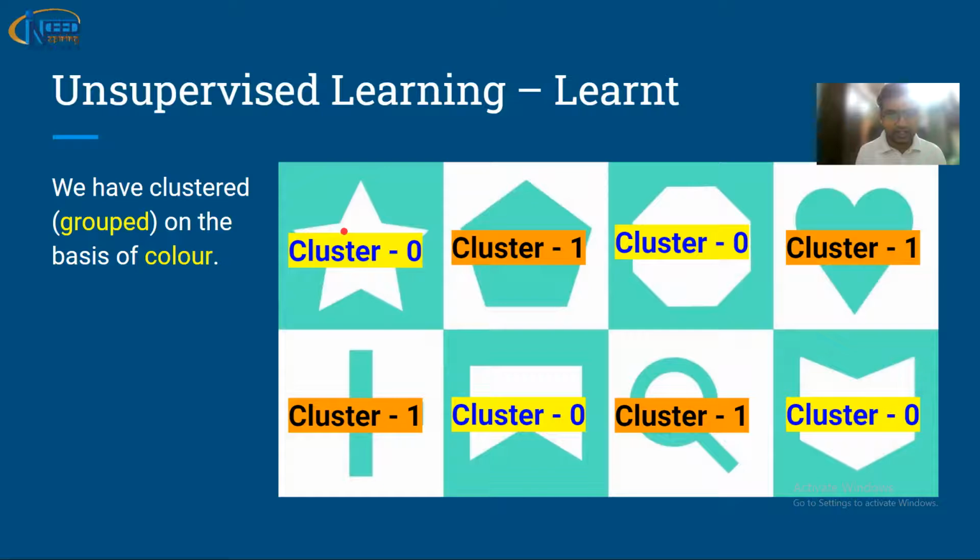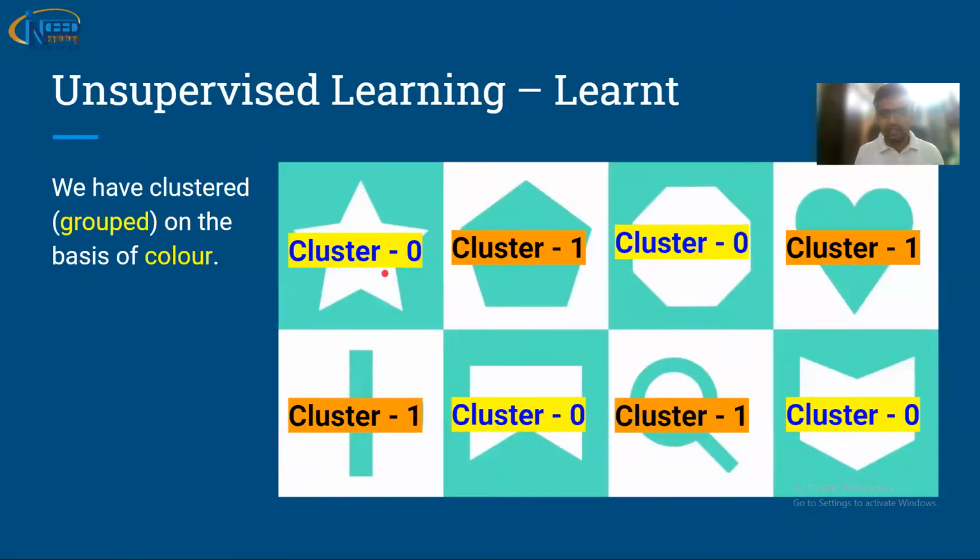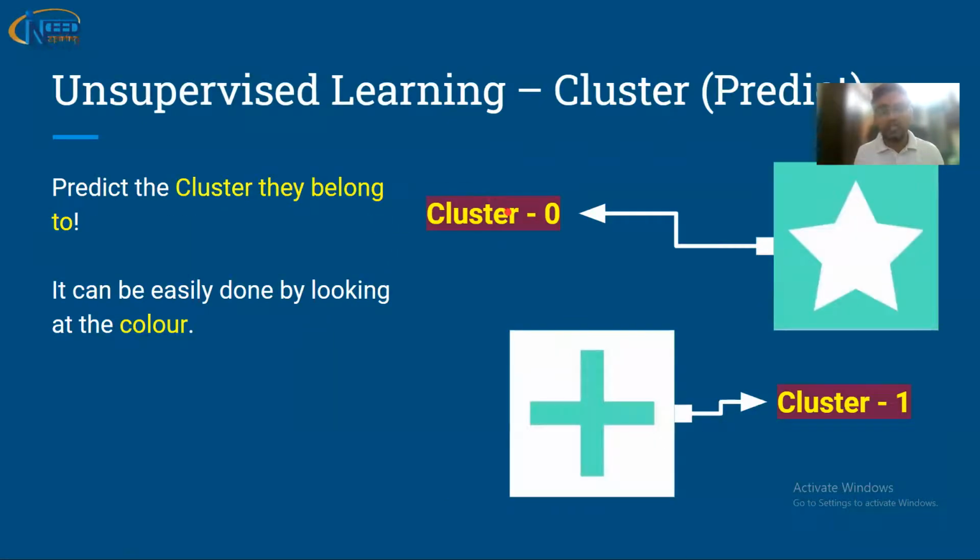So here we have cluster 0, cluster 1, cluster 0, cluster 1. All those which are having white color are cluster 0, and the alternative color are cluster 1. So this is how you can group them. Now if I give you new data, you can easily see that this is white. What was white? White is cluster 0. So you can cluster or group it like cluster 0. And the second one is having the other color, that is greenish or bluish color, and it is cluster 1. So this is how unsupervised learning works.